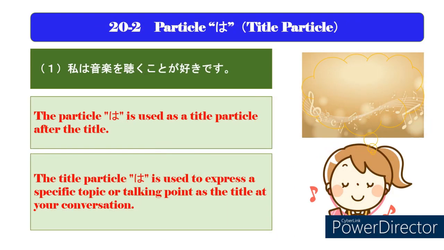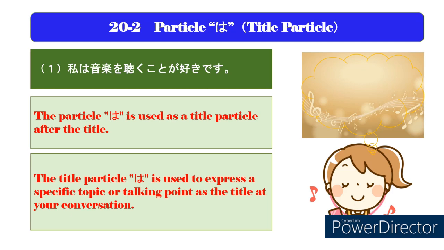Next, let's study the usage of the particle wa. There are 3 ways. The first is its use as a title particle. The title particle is used after the title, which shows a specific topic or talking point in your conversation. Suppose you are discussing listening to music. Let's assume that you personally want to say, "I like listening to quiet music," in Japanese.